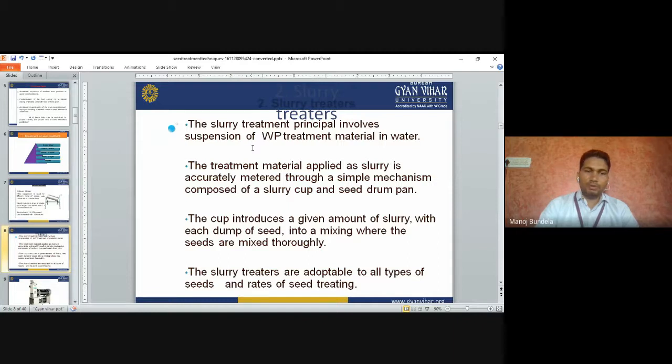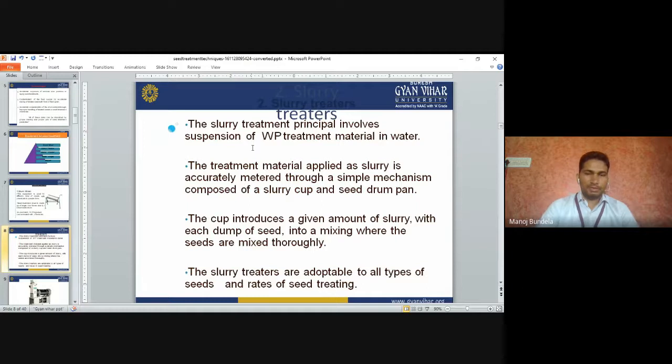It is made up of two things: one is the slurry cup, and the second is the seed drum pan. The cup introduces a given amount of slurry. With the cup, the amount of slurry required for the treatment will come into the drum, where the seeds are mixed thoroughly.